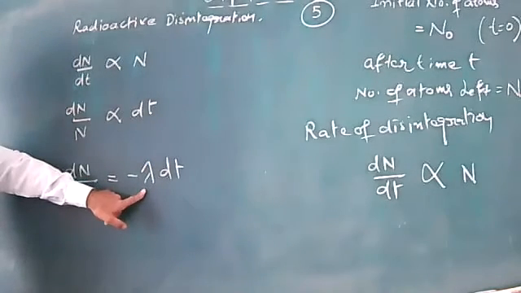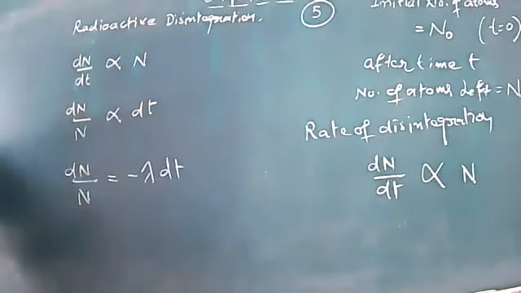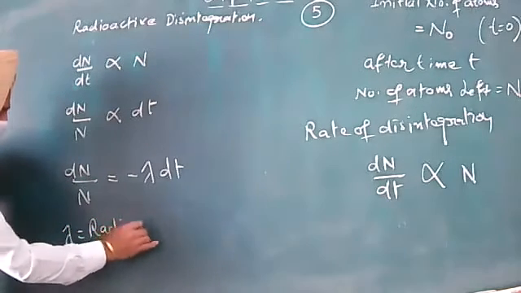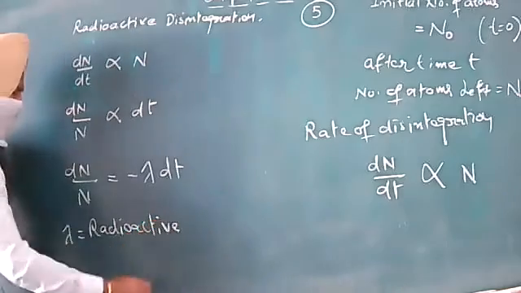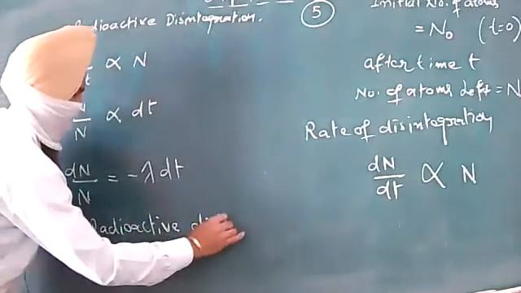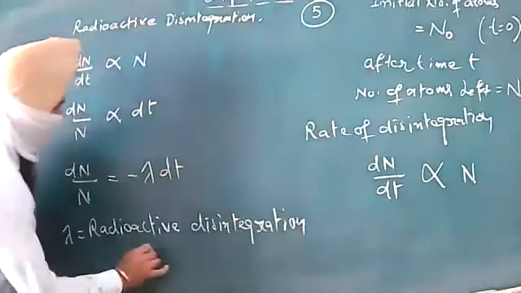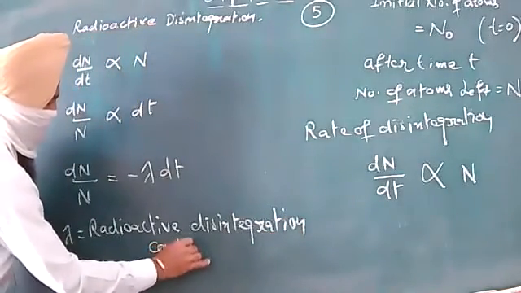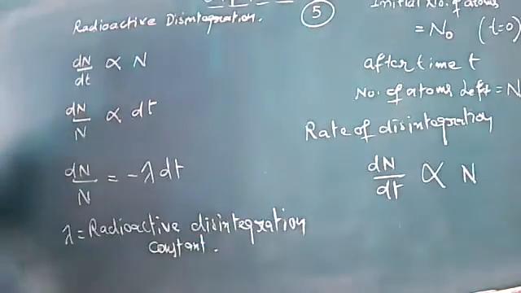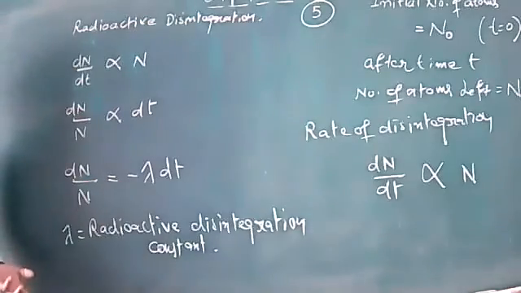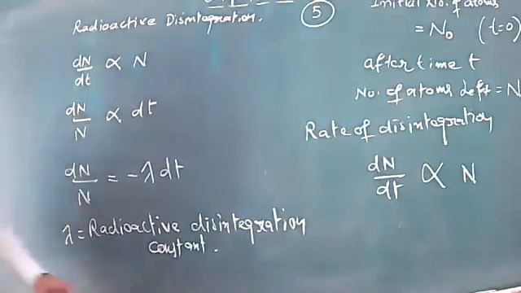This minus lambda is the radioactive disintegration constant. Here lambda is the radioactive disintegration constant. Now it can be integrated in order to get the result elaborated further.